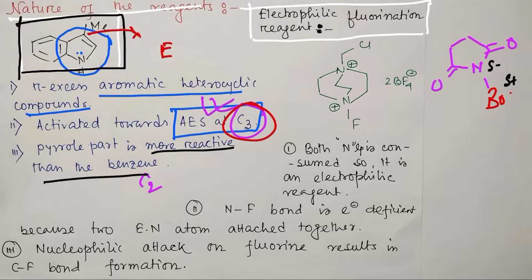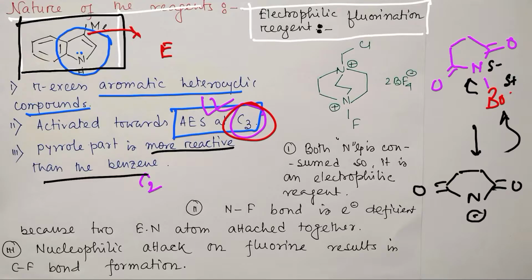Point number 1. Second, after nucleophilic attack on bromine, the produced anion is N minus, meaning the negative charge produced on nitrogen is resonance stabilized by the 2 carbonyl groups. So this clearly explains why this bromine is electrophilic in nature. A similar kind of property you may expect for this molecule, Selectfluor.